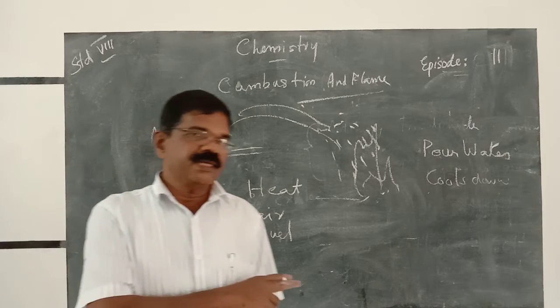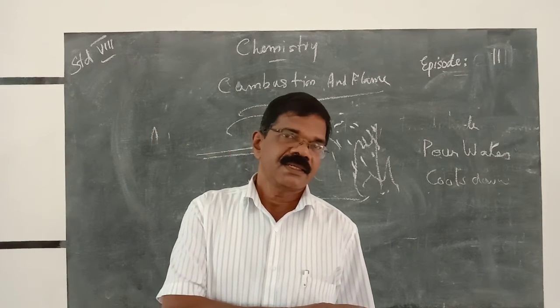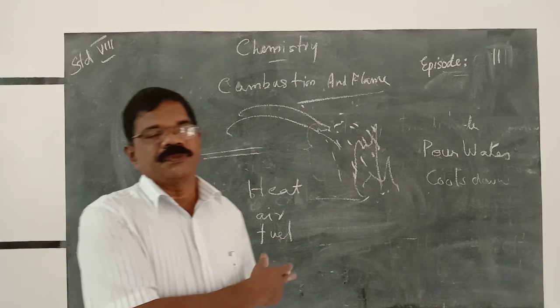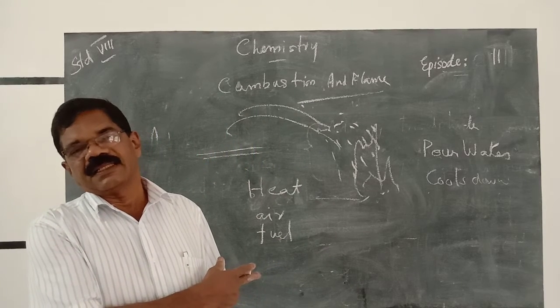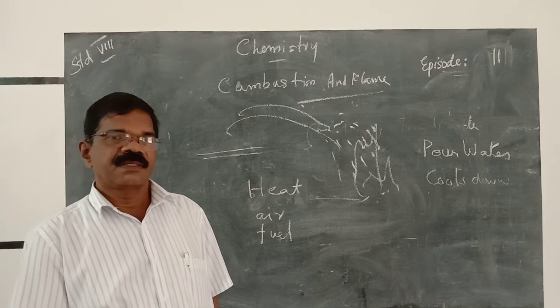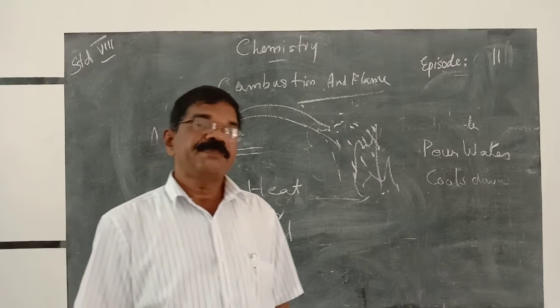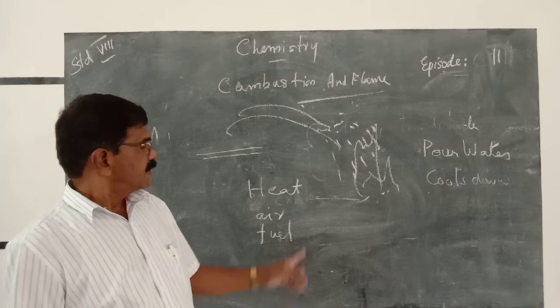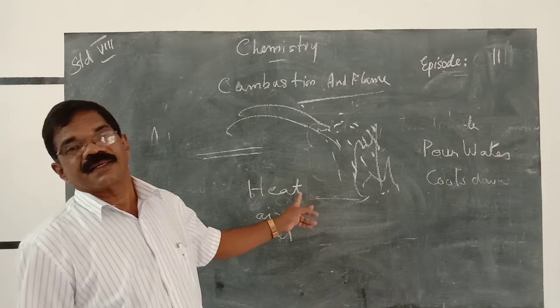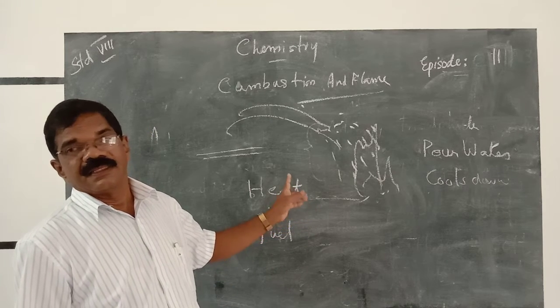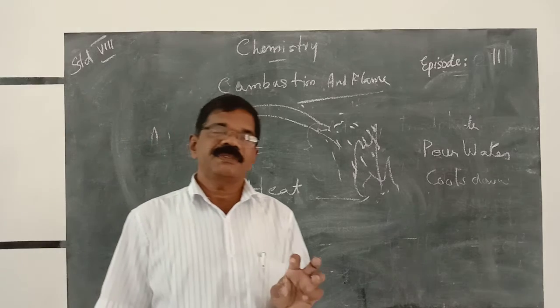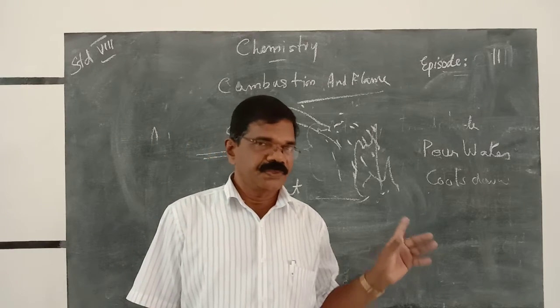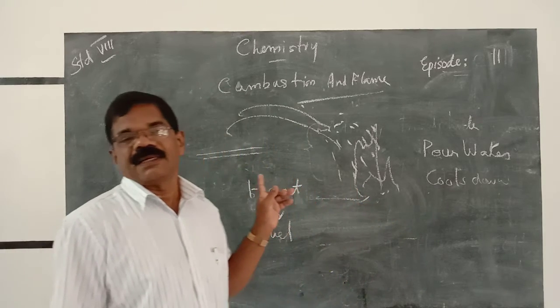The principle behind controlling fire is to cut off one or two of these, then there is no fire. For this purpose, we pour water. If you pour water on the burning surface, there is a cooling effect, so no heat. Then the water vapor cuts off the air supply to the burning surface.